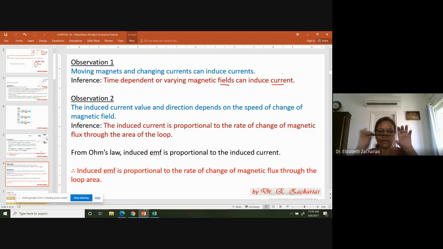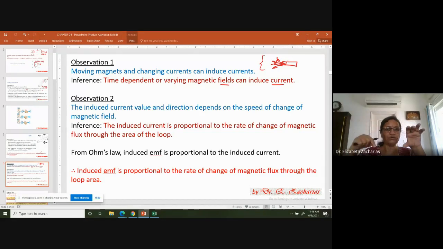When you are moving a bar magnet, you know that the magnetic field will be larger near the pole and smaller as you move away. So by moving the bar magnet, the magnetic field felt inside this loop area is changing. When you pull it back, it is decreasing. Similarly, with the south pole, you are increasing and decreasing the magnetic field, but the direction of the magnetic field is different in this case.